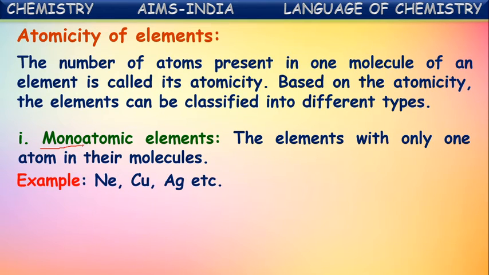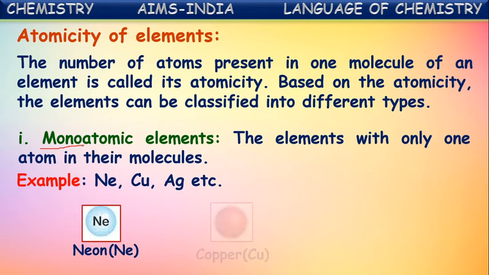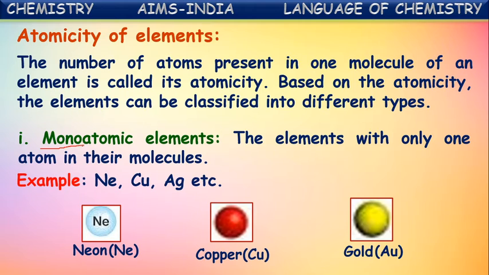For example, noble gases like neon and metals like copper, silver, etc. These all are monoatomic elements. They contain single atoms in their molecule.